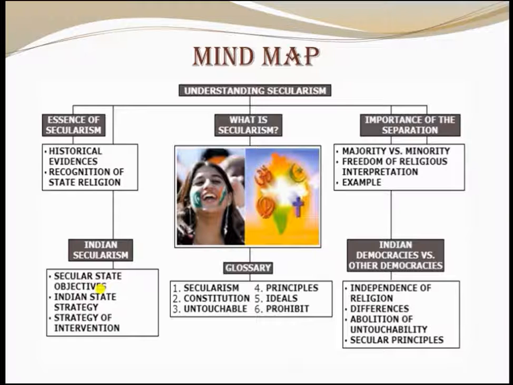After that you learned about what is secularism, and the importance of the separation, and majority versus minority, freedom of religious interpretation, and examples.